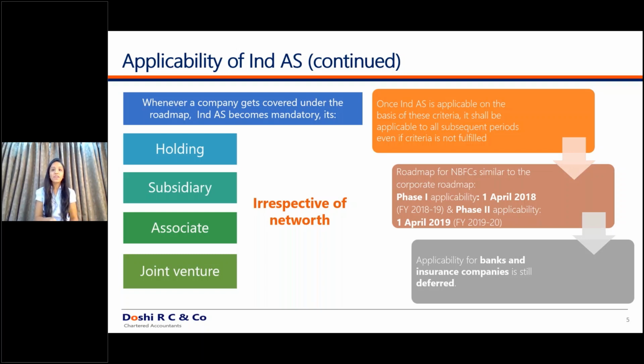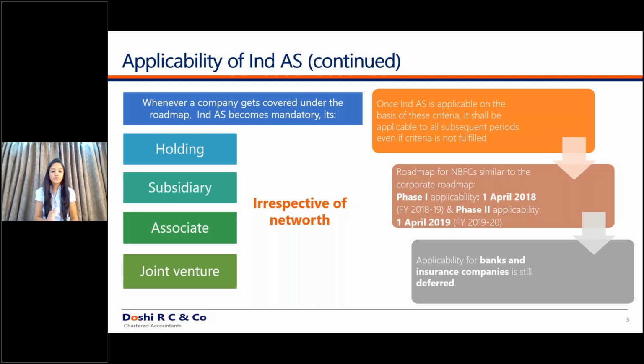The applicability of Ind AS through a net worth criteria is simpler. It is easier to determine whether a company is above 250 crores or 500 crores. But we have ourselves seen many companies who have missed the application of Ind AS. We had one associate whose holding company was into Ind AS, but that associate company wasn't aware that the holding company is into Ind AS, and that is why they skipped the application of Ind AS. So in this linked scenario, where Ind AS is applicable to holding companies, subsidiaries, associates, and joint ventures, it is very important to identify which companies are getting covered and which are not.